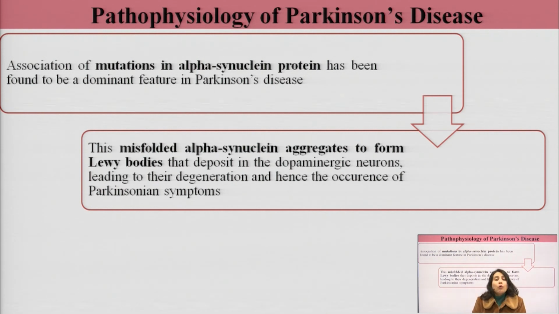What are these Lewy bodies? These are basically aggregates of these abnormal misfolded alpha synuclein protein. Then these Lewy bodies basically deposit in the dopaminergic neurons in the substantia nigra pars compacta, where they result in the degeneration of these dopaminergic neurons and hence result in the occurrence of the Parkinsonian symptoms: bradykinesia, tremors, postural abnormality, these kind of symptoms basically.